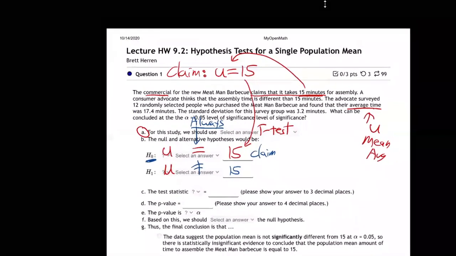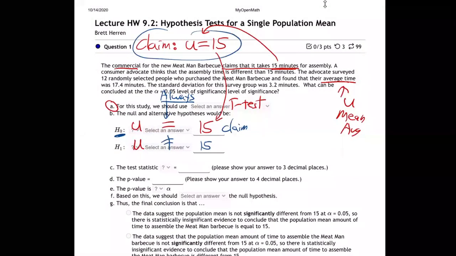And you see how the claim exactly matches H0, doesn't it? What is being claimed is H0 on this problem. Sometimes what is being claimed is H1. All right. Let's go forward from there.